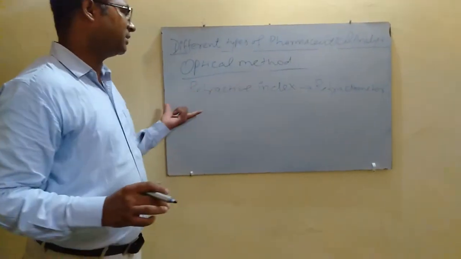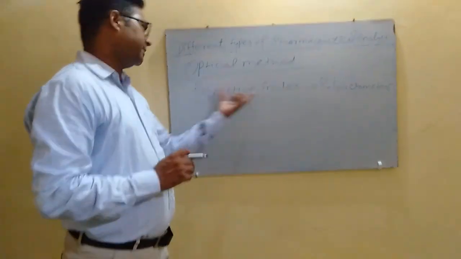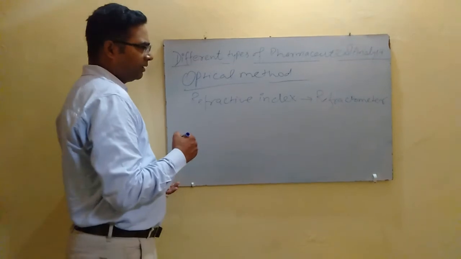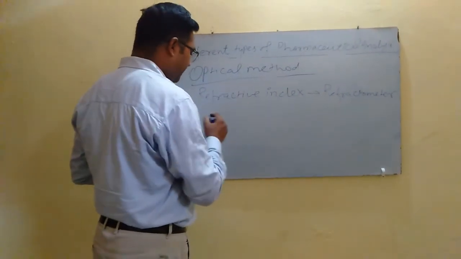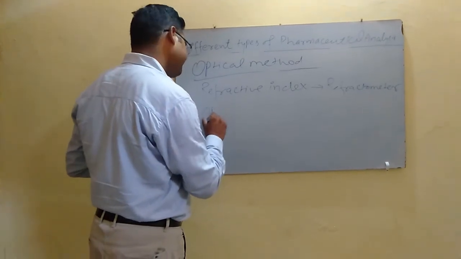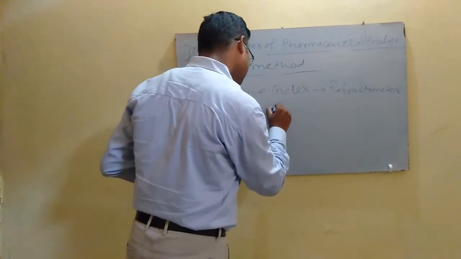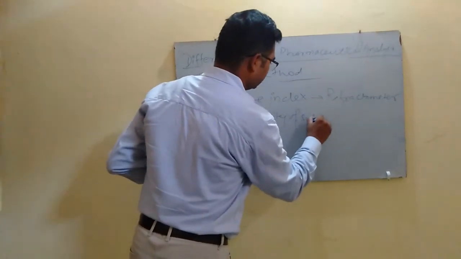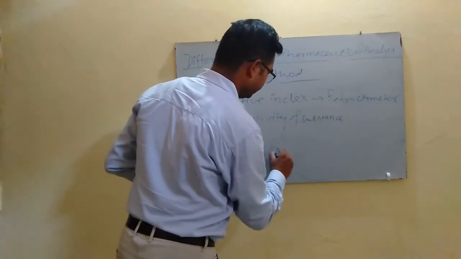Generally, the refractive index of different oils can be determined, which is characteristic of that particular oil sample, and we can also determine the optical activity of the substance by using a polarimeter.